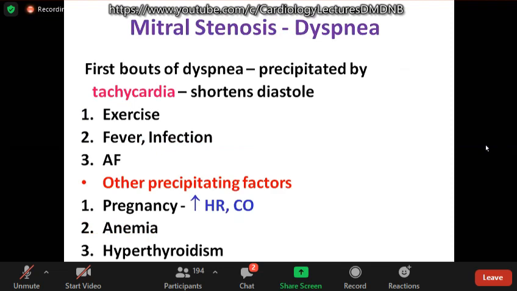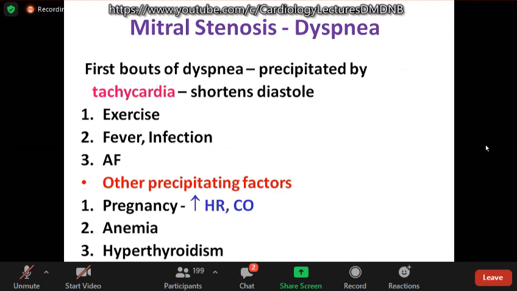They'll be asymptomatic, and sometimes even during exercise or with the onset of fever or some infection, and very commonly atrial fibrillation with fast ventricular rate precipitates acute symptoms because tachycardia shortens the diastole and the gradients increase 4 times when the heart rate increases twice. Other precipitating factors like pregnancy.